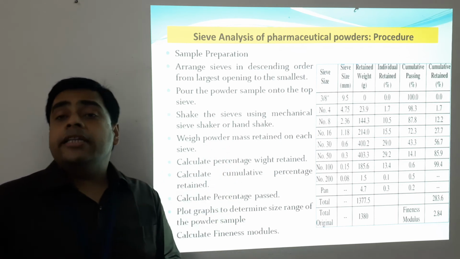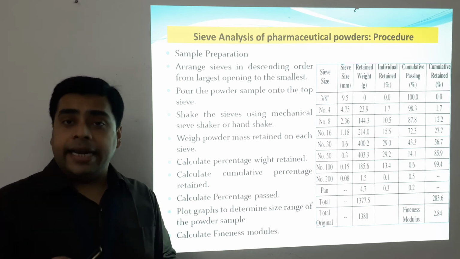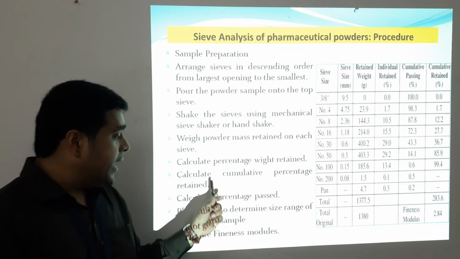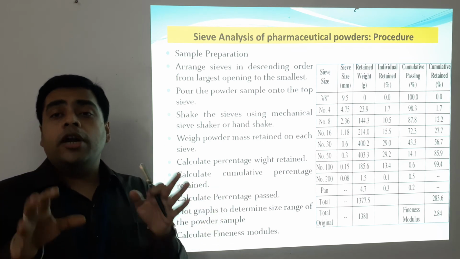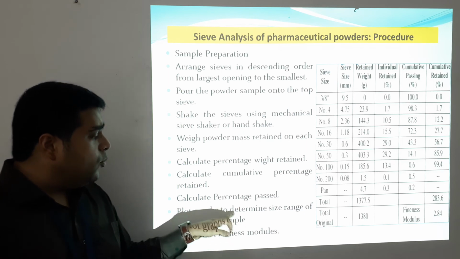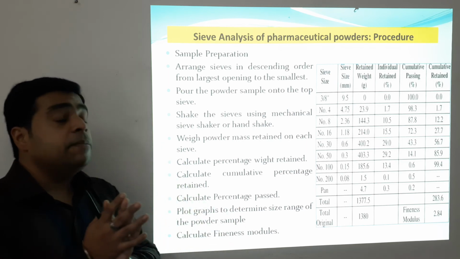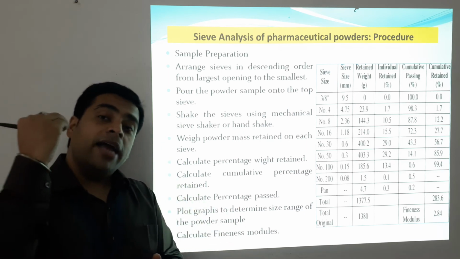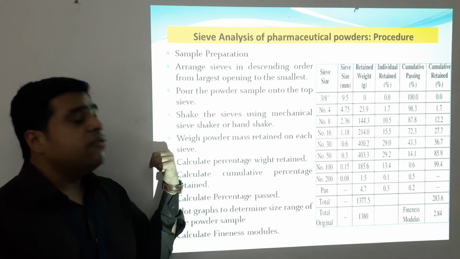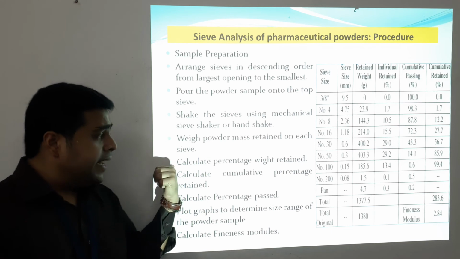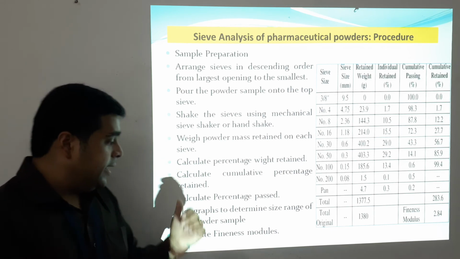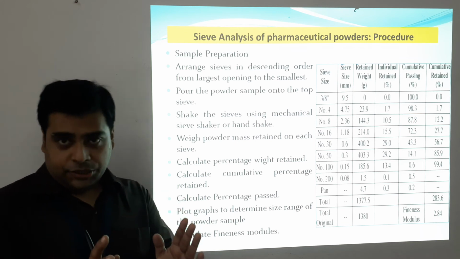Next, we have to calculate the percentage weight retained, then the cumulative percentage weight retained, and then the percentage passed. So from the analysis, first we take the weight of the mass retained, then the percentage weight retained, then the cumulative percentage retained, then the percentage passed.